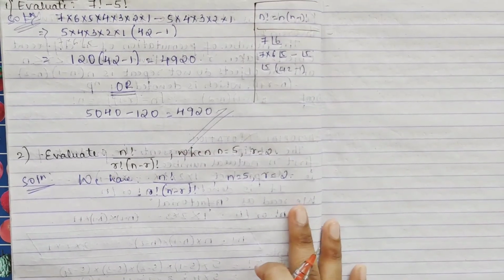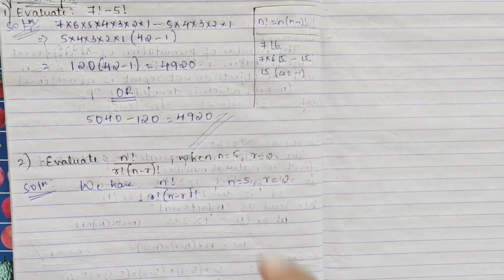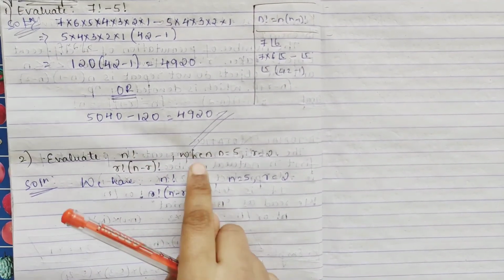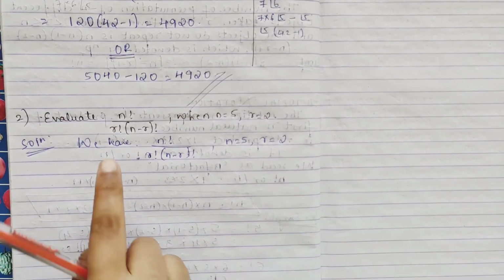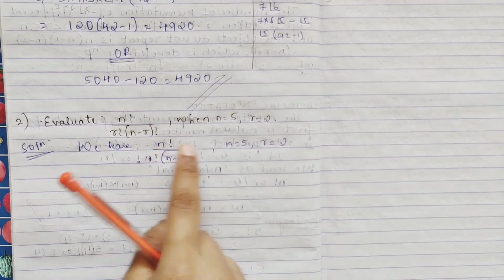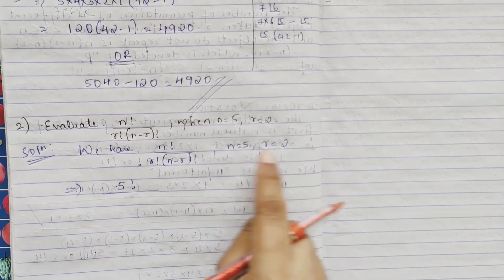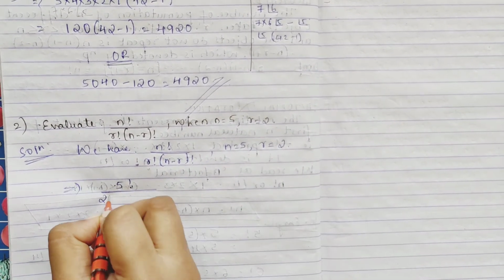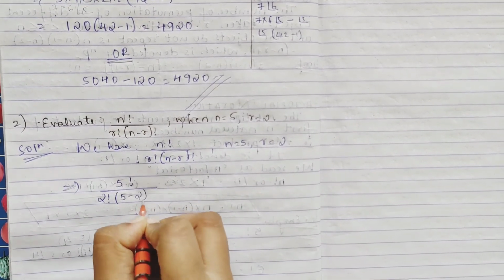One more question. Evaluate n factorial divided by r factorial into n minus r factorial, when n is equal to 5 and r is equal to 2. So we will write it down. n is equal to 5, so this becomes 5 factorial divided by r, which is 2, so 2 factorial. Here it is n minus r, so it becomes 5 minus 2 factorial.